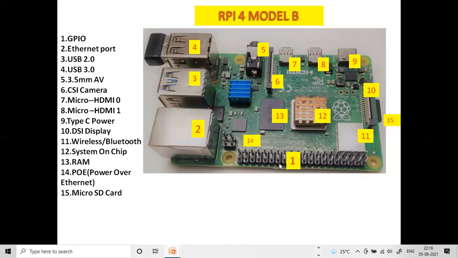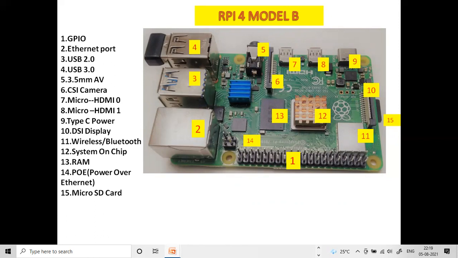This is the first one. So here you can see the total 40 pins are there. So here the first one we are calling as GPIO pins, and the next one is Ethernet port. Okay, this is the Ethernet port, this one. Next 3 and 4 are nothing but USB ports, USB 2.0 and 3.0.